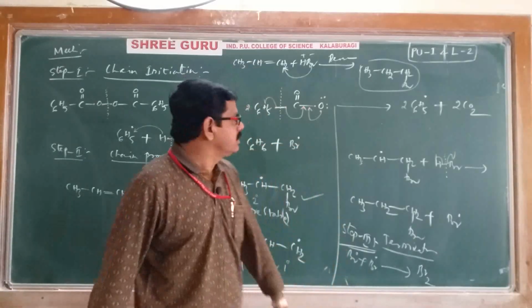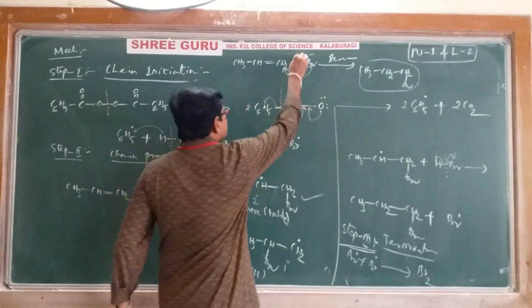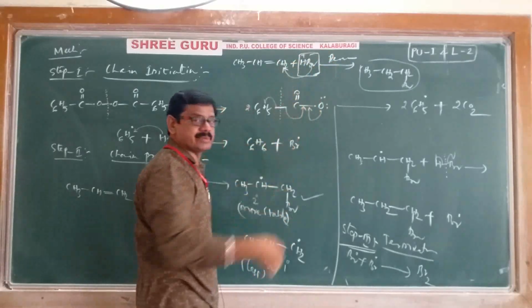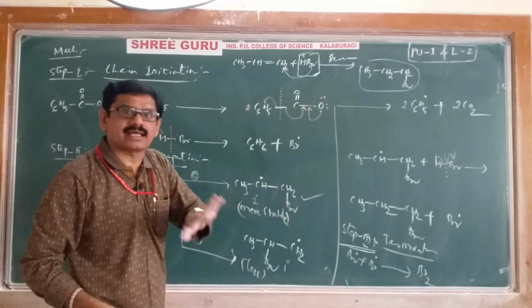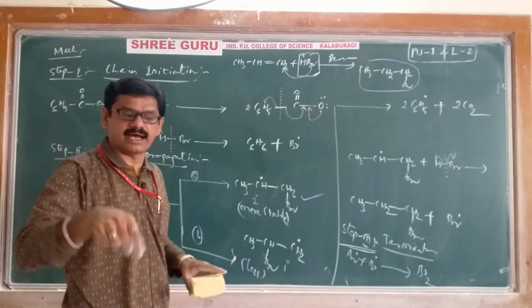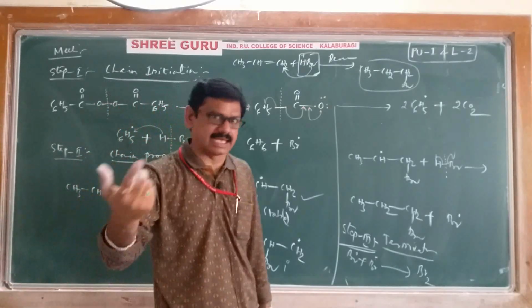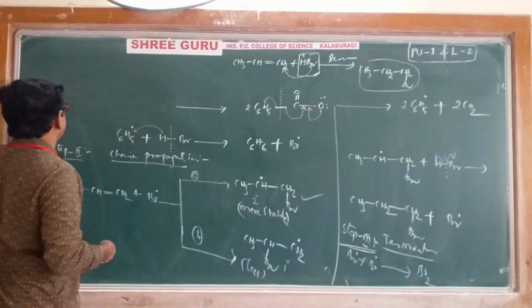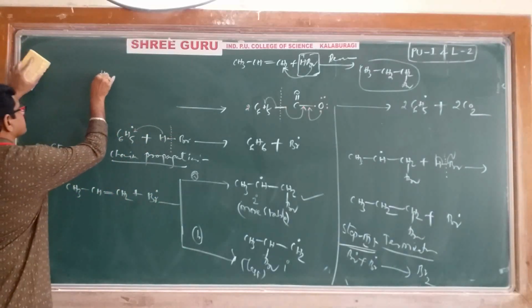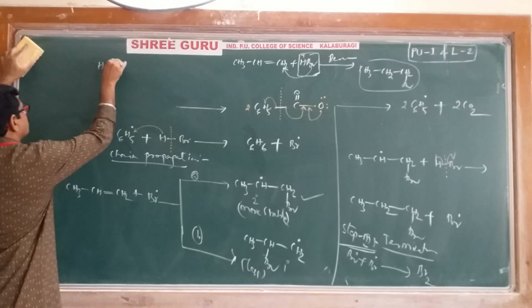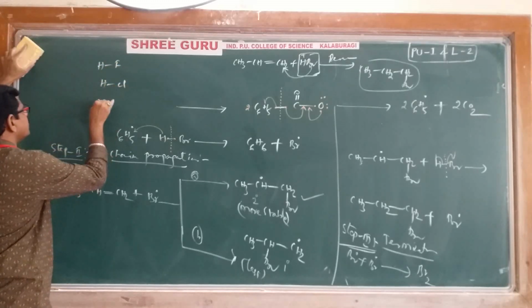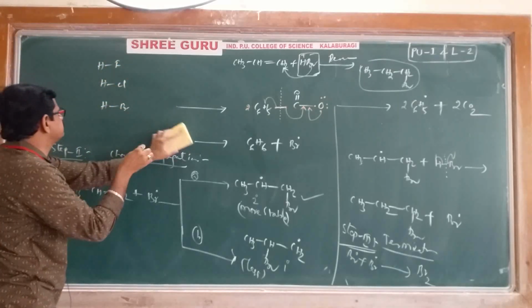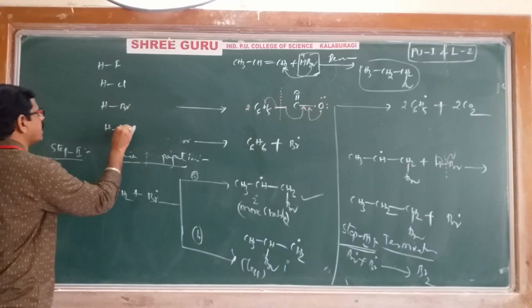Then, sir, particularly why do we use HBr only in anti-Markovnikov's rule? Why not other hydrogen halides? For that purpose, I'll give you the explanation now. Try to understand. Suppose you take all: hydrogen fluoride, hydrogen chloride, hydrogen bromide and hydrogen iodide.